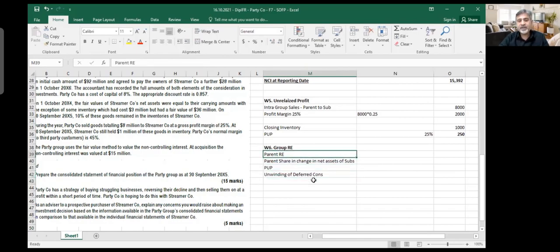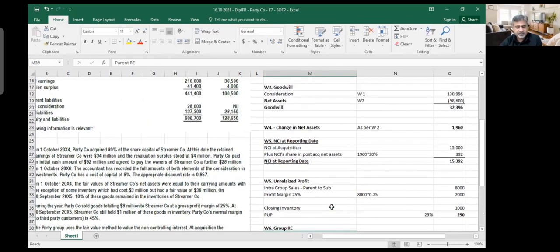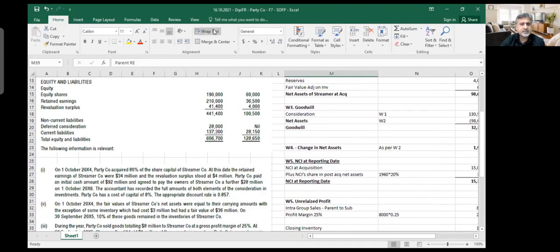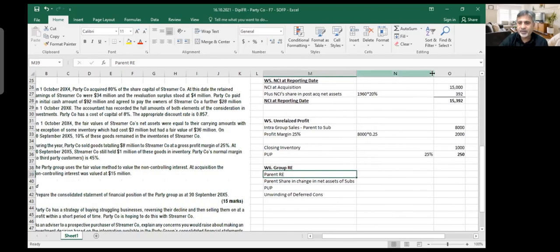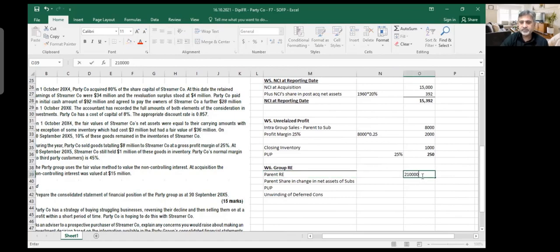So the parent retained earning I can take from the numbers they have given us. How much is that parent retained earning? I will take this 210,000 total. Parent's share in net assets: I will take this 1960, put it here, and make it 80%, so the parent will take 80% of that. Then unrealized profit would be subtracted because this decreases the profit. And then unwinding of deferred consideration.